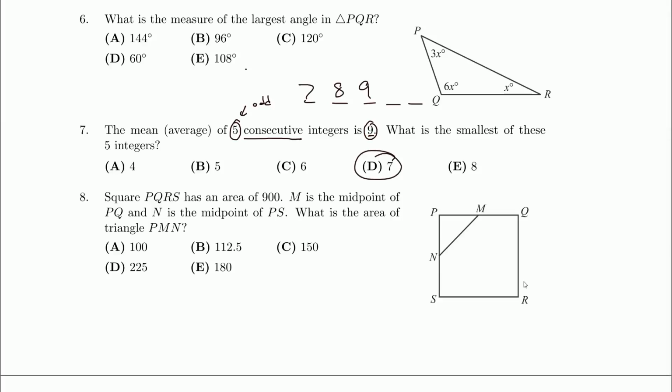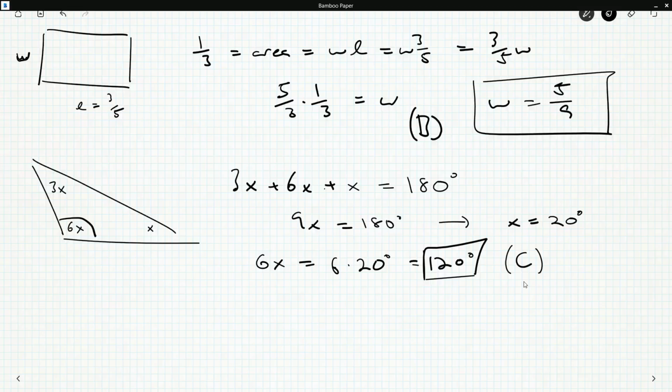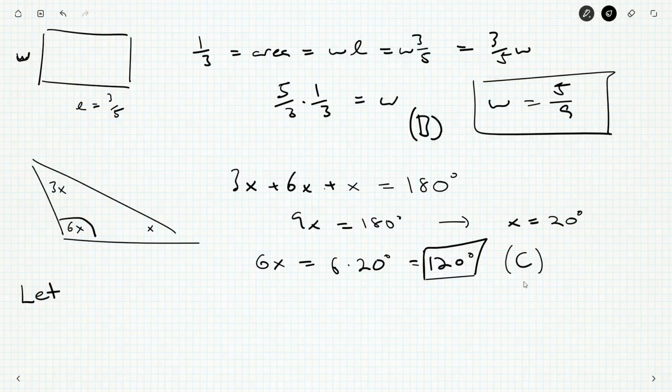Now, it's not too hard to go the other way around and say something like, well, let's let S be the smallest number. So our smallest. So then what are the numbers? S, S plus 1, S plus 2, S plus 3, and S plus 4. And I know the average, that's 9.